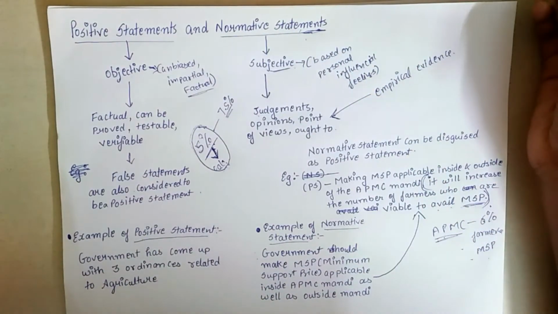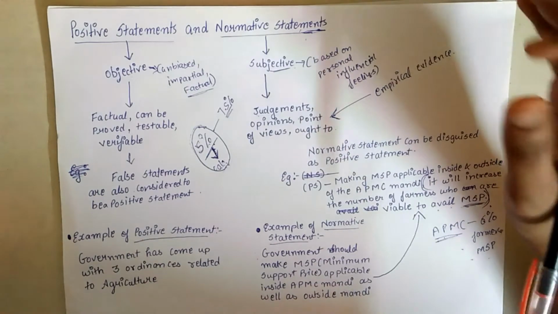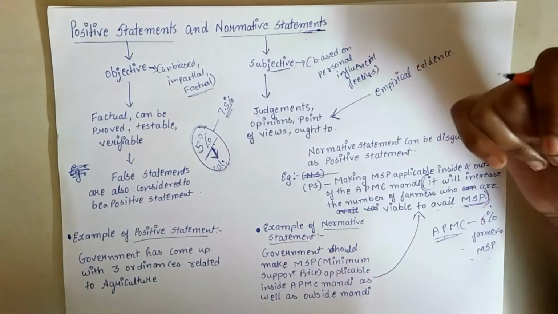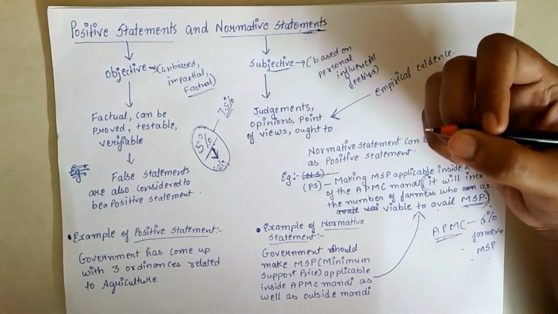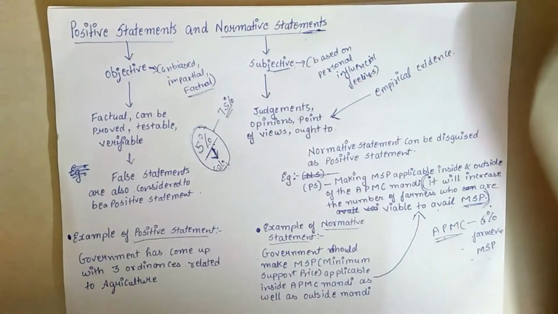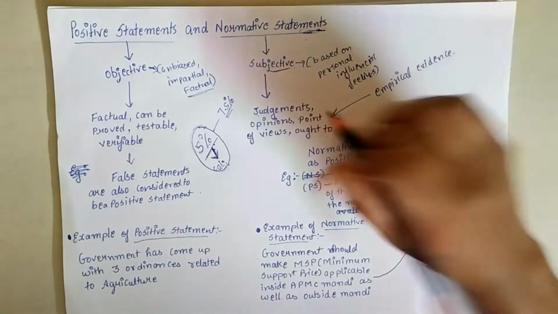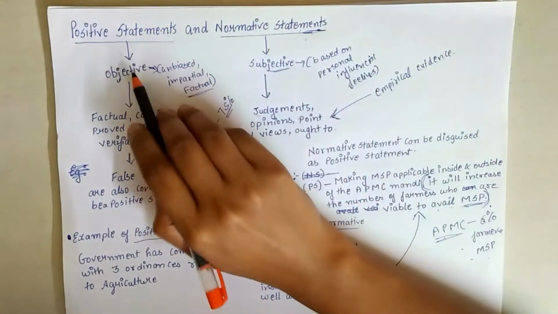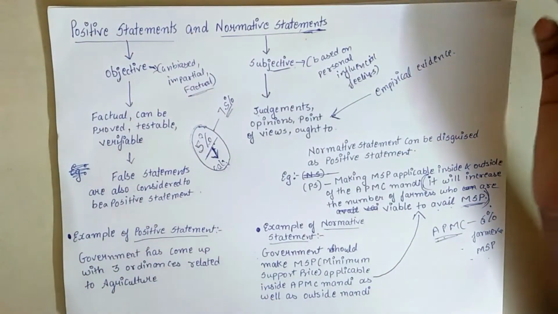To make any kind of decision, differentiating between the positive statement and the normative statement is very essential to solve problems, be it in a management company, in government, or in any kind of firm. It is necessary to understand the distinction between a positive statement and a normative statement.